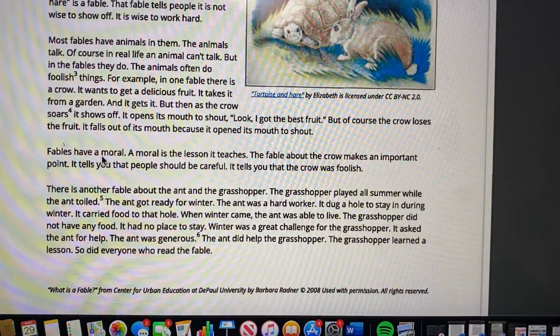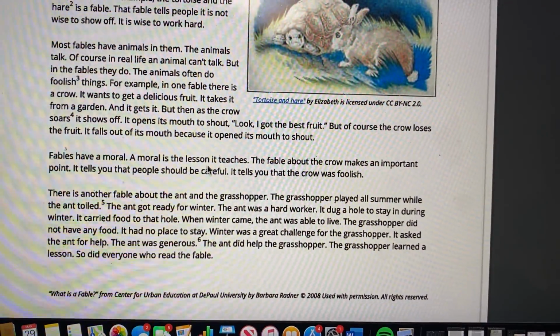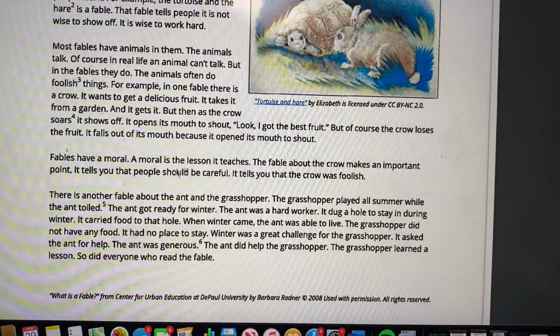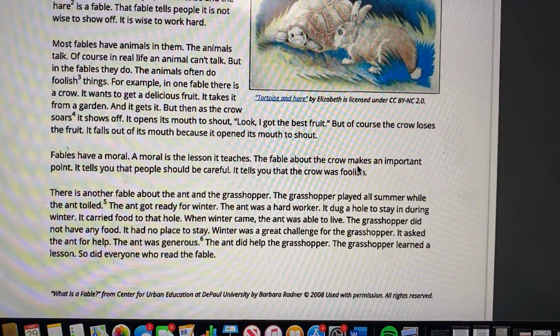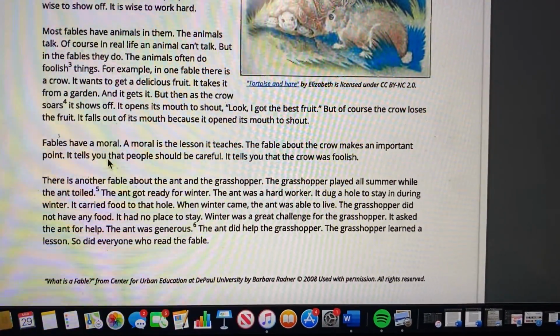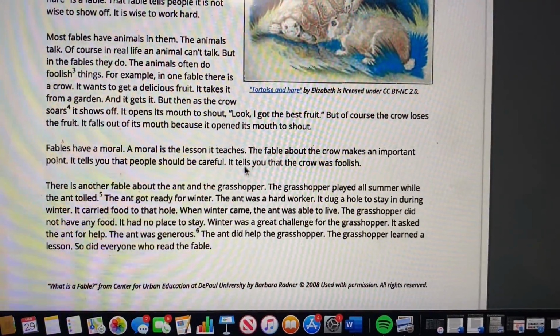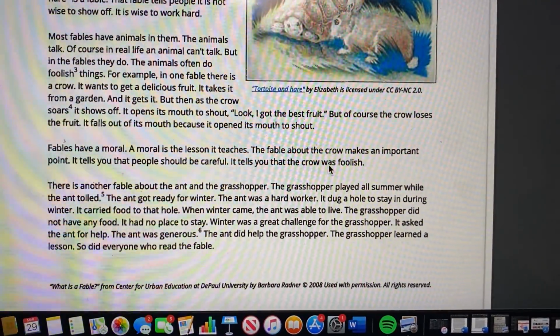Fables have a moral. A moral is the lesson it teaches. This is important. The fable about the crow makes an important point. It tells you that people should be careful. It tells you that the crow was foolish.